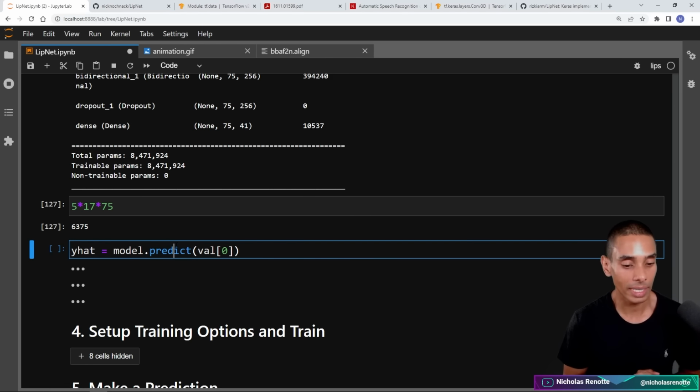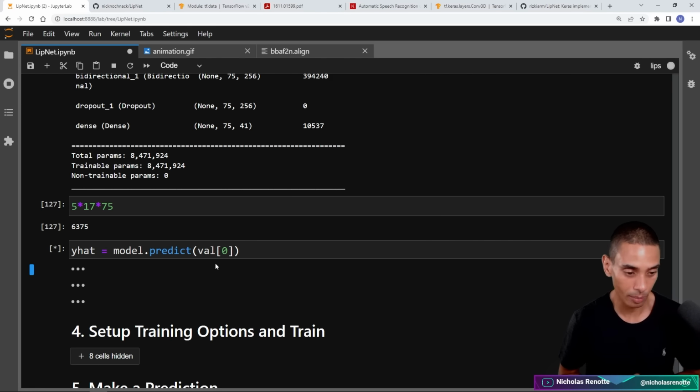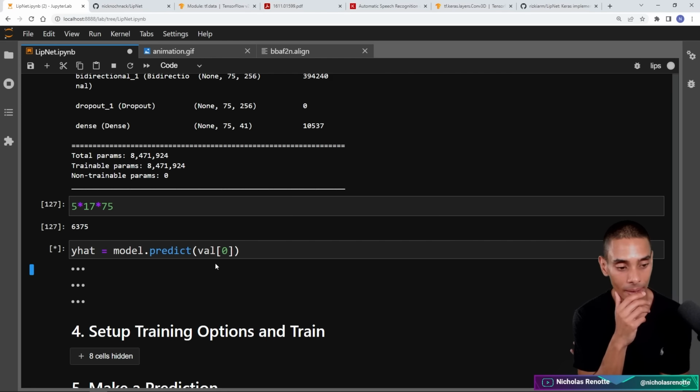All right, cool. So let's go and test this out. This is going to suck at the moment, but I like to always do this when I'm prototyping a neural network, pass through some inputs just to see what we're outputting. So right now, if I go and grab our model and use the .predict method, we can pass through our validation or our original sample data, which we stored as val. And if we pass through val0, we should get some predictions back. It might take a little bit of time because we're first initializing it, so it'll be loading into GPU memory now. Let's give it a sec.